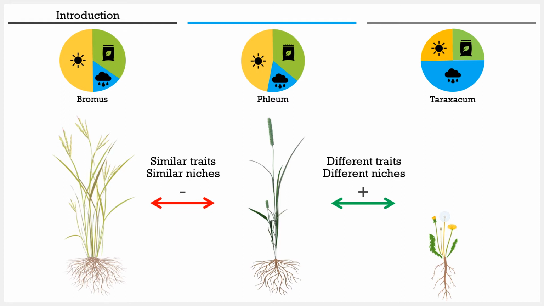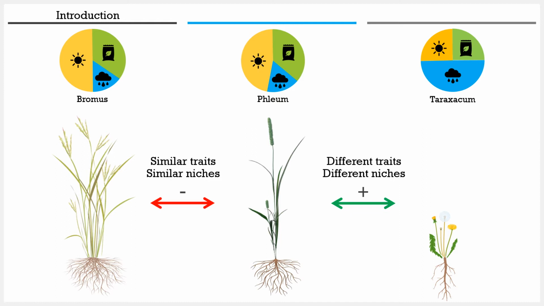Of course, these requirements are more detailed and complex in real life, but let's pretend that those pie charts represent the conclusive needs and ecological niches filled by our three theoretical plants. We can see that bromus and phleum have very similar niches. Both require high light and nutrient conditions in order to persist. Their similar niches are also made evident by their traits, which aid in resource acquisition: large height, fibrous roots, and large leaf areas. When these two plants are found within the same area, they are likely to compete for common resources. Therefore, they form a negatively co-occurring species pair.